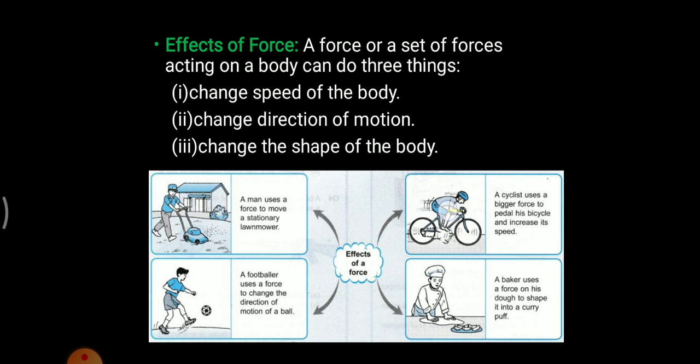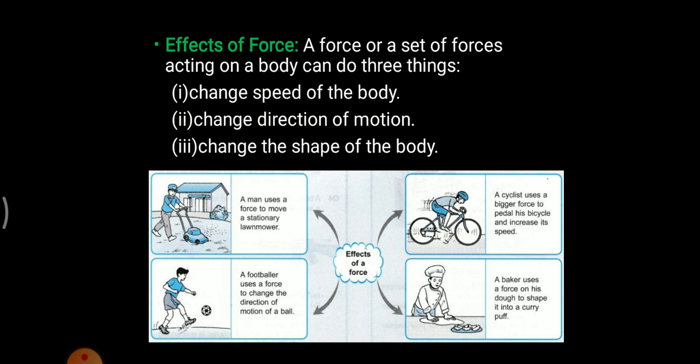A person is there who is a cyclist who is applying a certain amount of force from his leg, that is, a muscular force is being applied, and with the muscular force the cyclist is acquiring a certain velocity, a certain speed. So it completely depends upon the cyclist's muscles how much velocity to acquire. So with this contact force, this velocity is being changed. Hence we will say force can change the speed of an object.